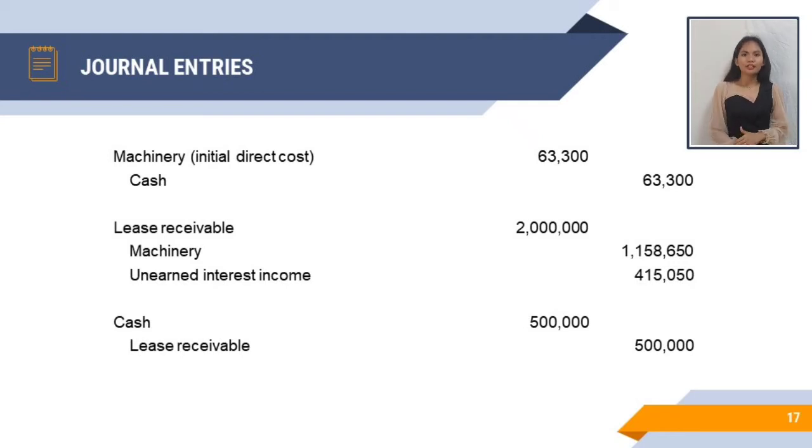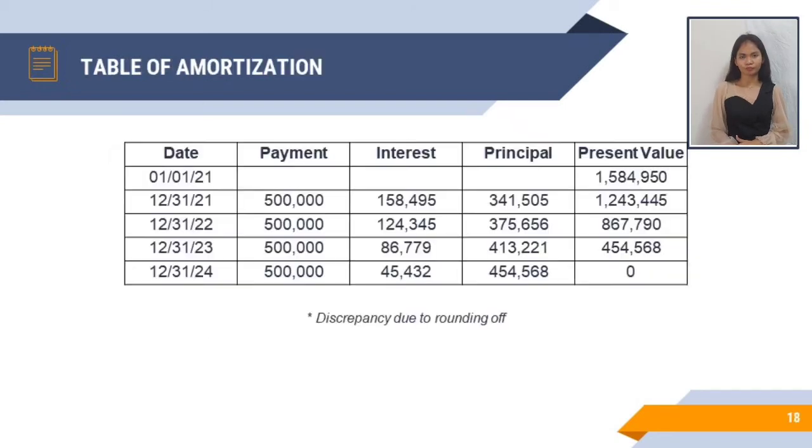The unearned interest income of 415,050 pesos is recognized as income over the lease term following the effective interest method of amortization. We can see that the payment represents the annual rental.